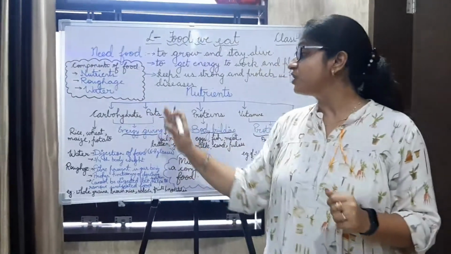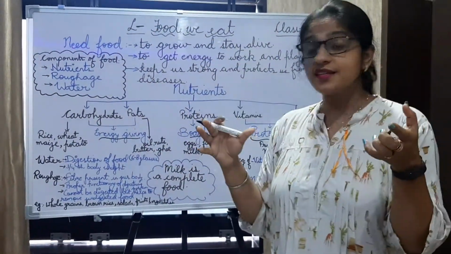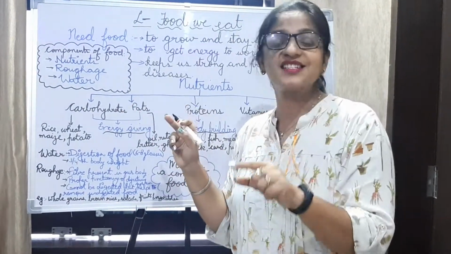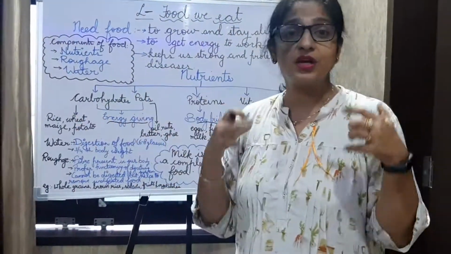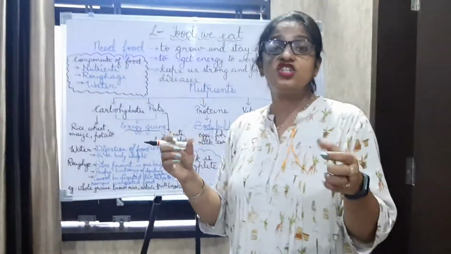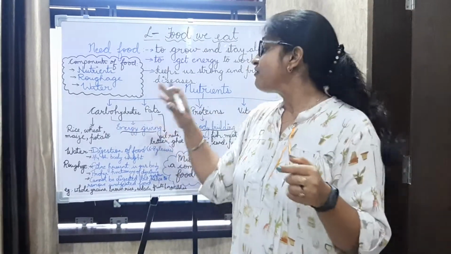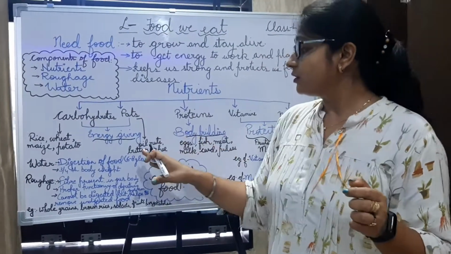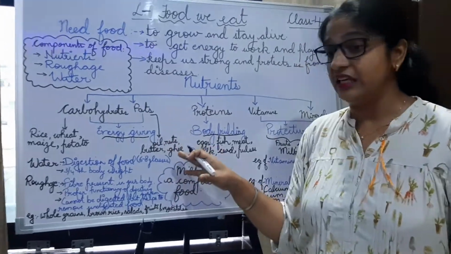Okay, now they give them energy. Now the second thing is fats. Fats give you more energy than carbohydrates, but fats are not digested easily, whereas carbohydrates, when you consume them, also give us a lot of energy, but they are digested easily. Fats cannot be digested easily. The examples of fats are oil, nuts, butter, ghee.